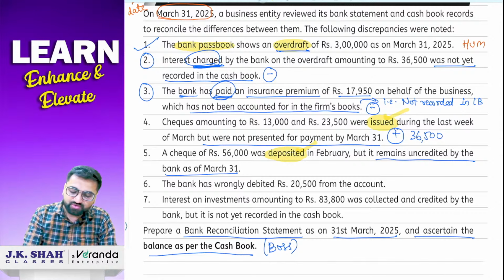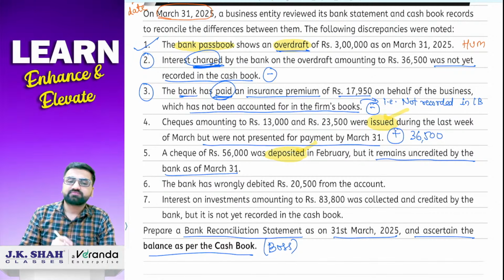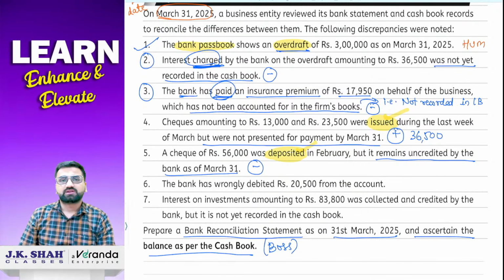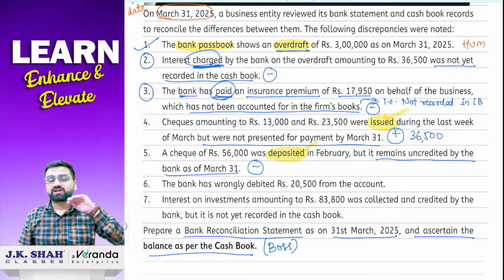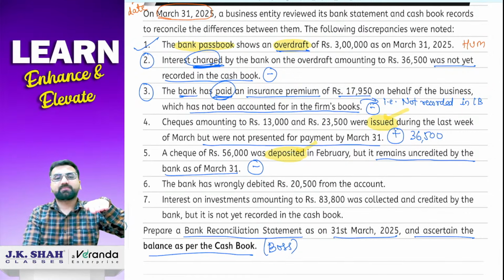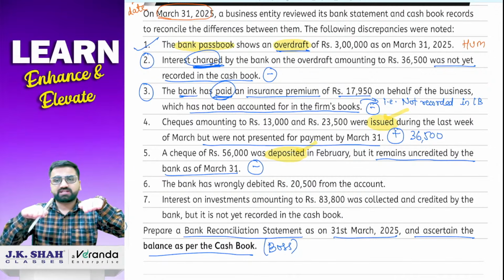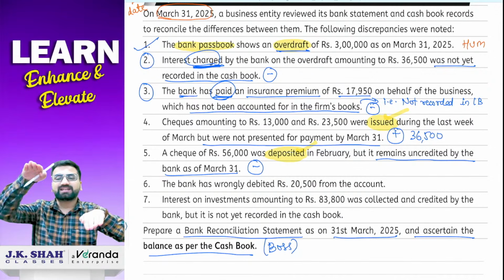So without even solving, there is a hint here that if issued का आपने plus किया है तो deposited by default minus ही होगा. Now let us just verify whether it is correct or not. So it is not cleared by the bank, right? So passbook will be on its same place and bank cash book में हमने entry pass कर दिया है and check deposit करते तो balance बढ़ा देते हैं.